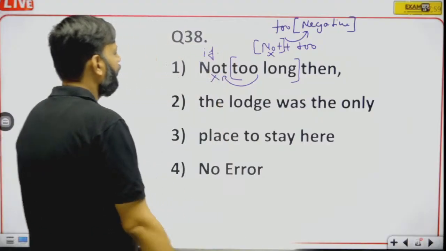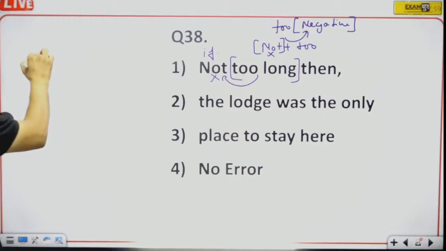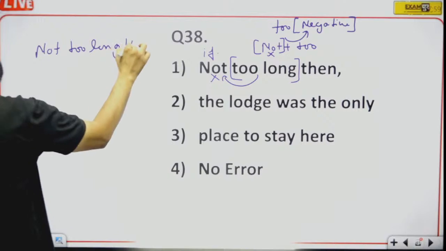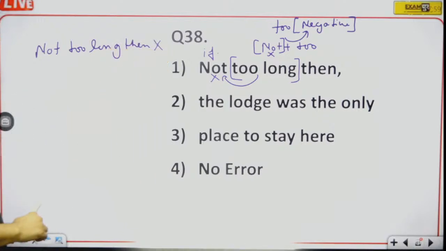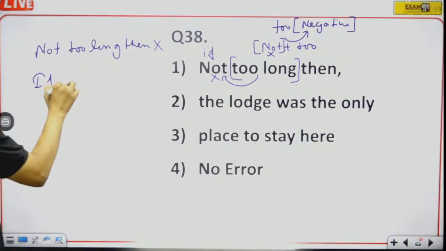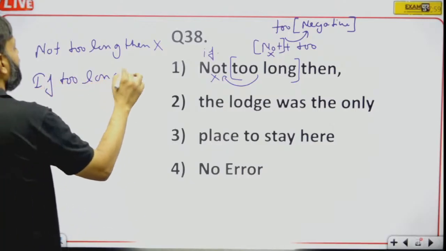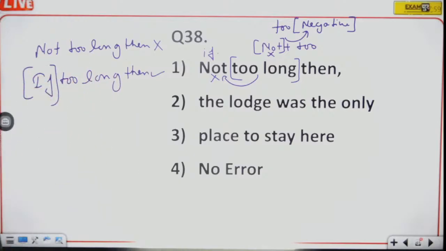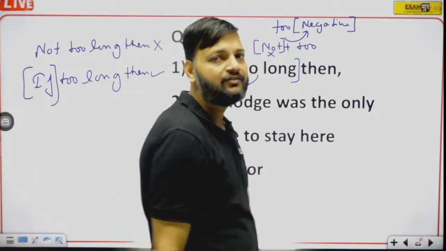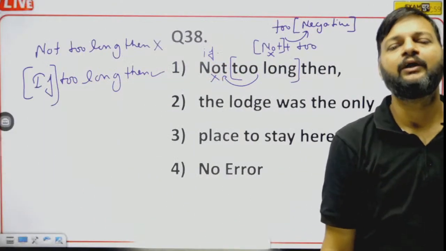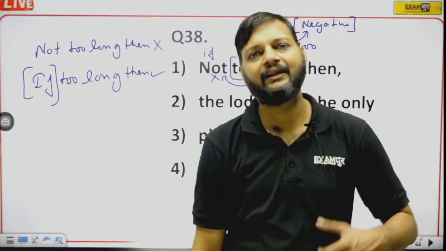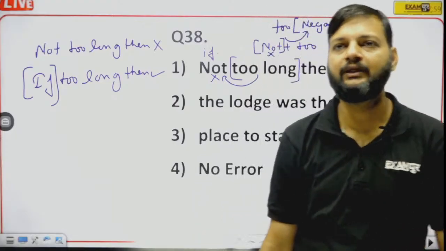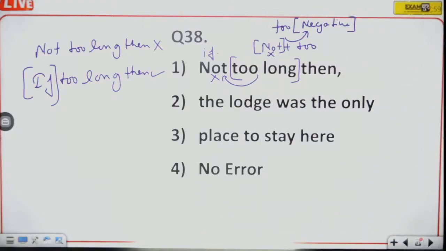If too long then. Or you can just memorize this rule that not too long then is a wrong phrase, if too long then is right. So you can just memorize that not cannot be used, if should be used. The reason being that too is itself a negative word, and a negative word should not be used with the word not. That's why not should be replaced by if.